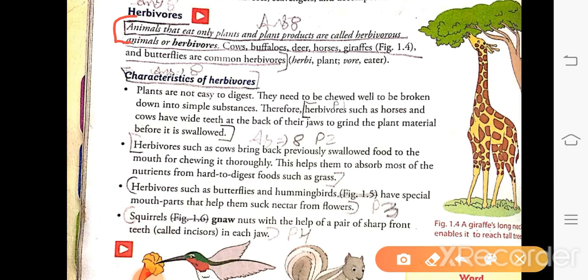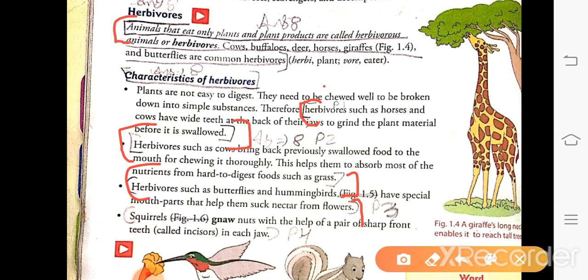First characteristic: herbivores such as horses and cows have wide teeth at the back of their jaws to grind the plant material before it is swallowed. Second, herbivores such as cow bring back previously swallowed food to the mouth for chewing it thoroughly. This helps them to absorb most of the nutrition from hard to digest food such as grass. Third, herbivores such as butterfly and hummingbird have a special mouth part that helps them to suck the nectar from the flower.